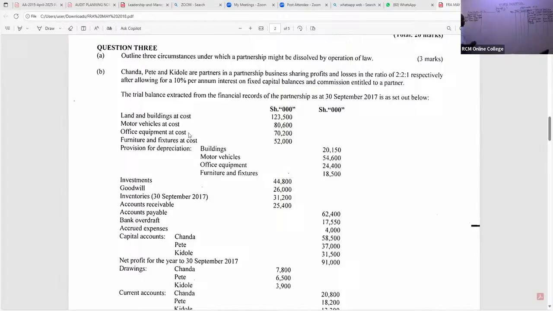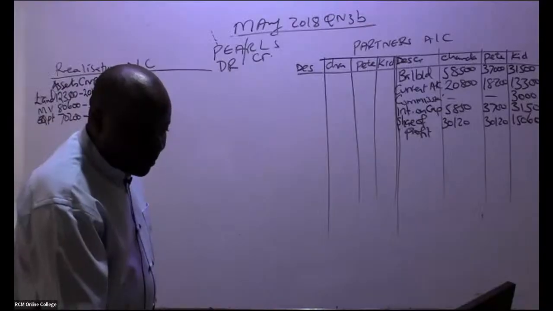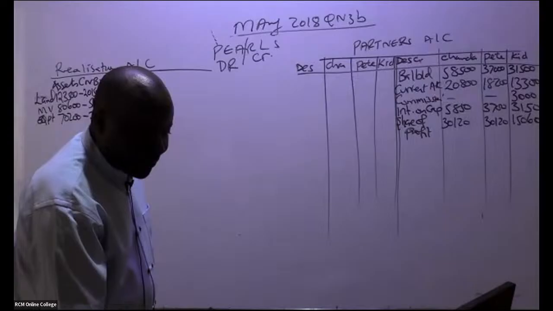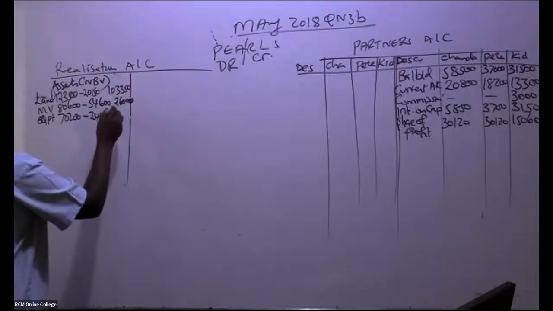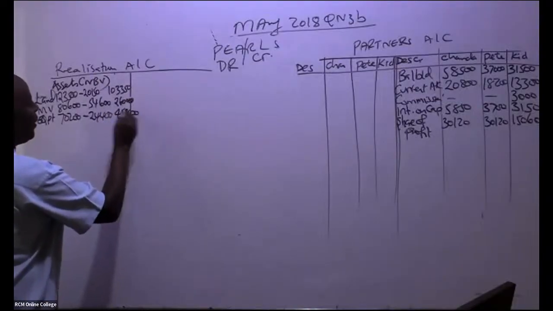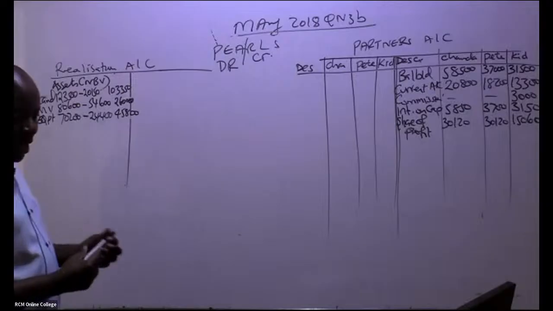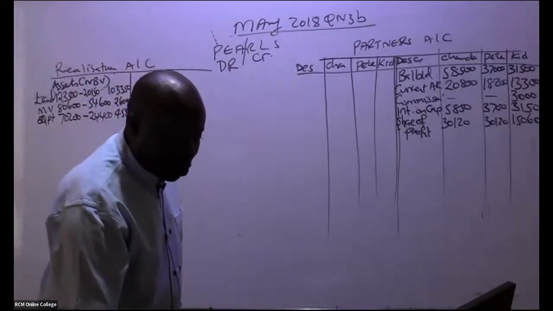24,400. So is there somebody who is able to give us this number for equipment? Now they're not talking to me, these ninjas. So for equipment, they're giving me a value. Yeah, so they're giving me 45,800. Thank you very much. So again, we have the fourth item that was taken over.